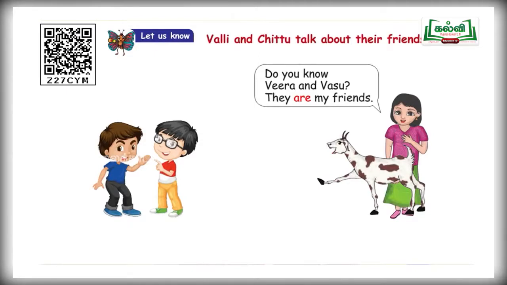So it is a plural pronoun. They is a plural pronoun. So after they, what are you supposed to use? Are. A-R-E. They are my friends.